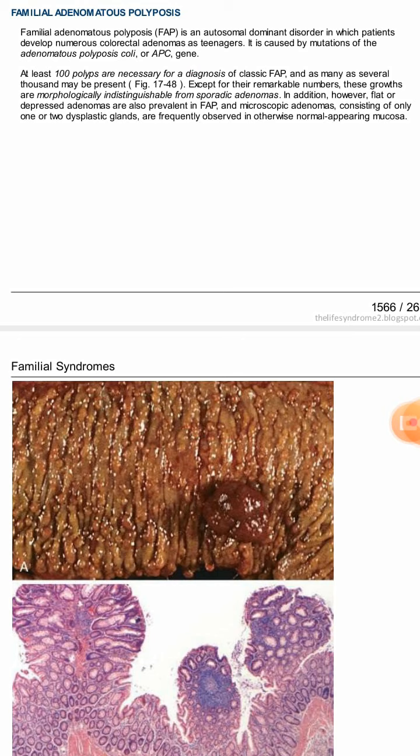A person who is suffering from familial adenomatous polyposis develops numerous colorectal adenomas. These colorectal adenomas are greater than 10 in number. Morphologically, when we see these colorectal adenomas, they are the same as normal colonic adenomas, but the only difference is the number. In familial adenomatous polyposis, the number of colorectal polyps is greater than 100.